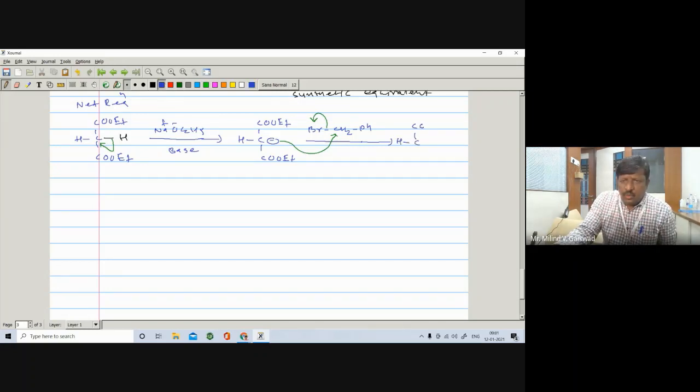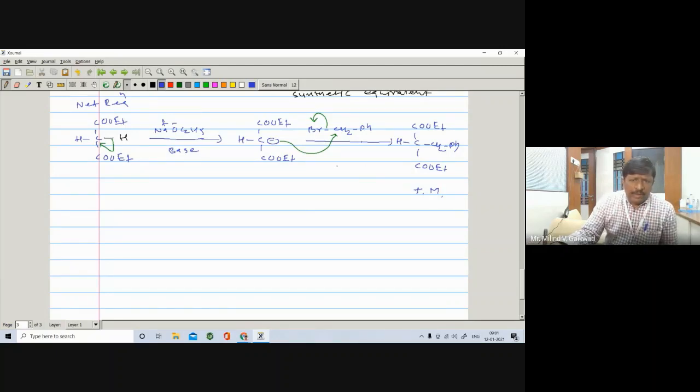HC, COOEt, and here also COOEt, and here is a CH2 and Ph. It is called a TM, the target molecule.